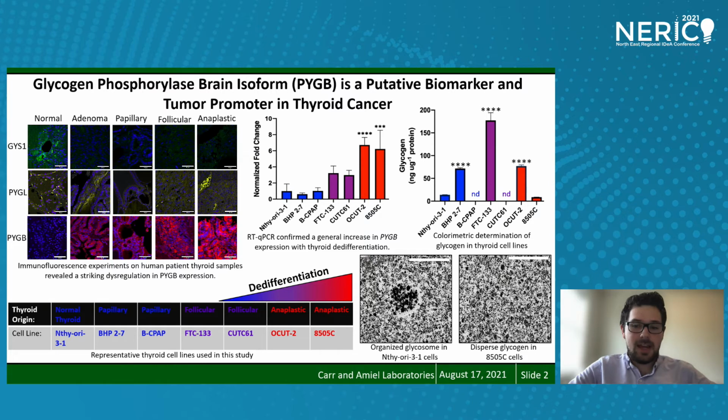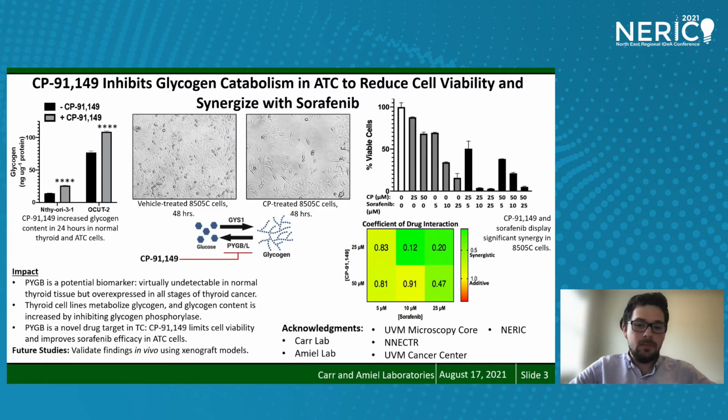We then needed to measure actual glycogen in thyroid cells. Using an absorbance-based assay, we see variable levels of glycogen reflective of genetic backgrounds across the cell lines. We can literally see the glycogen stores of various morphology in both normal thyroid cells and ATC cells using electron microscopy. Next slide. We then targeted glycogen phosphorylase with the small molecule CP91149.